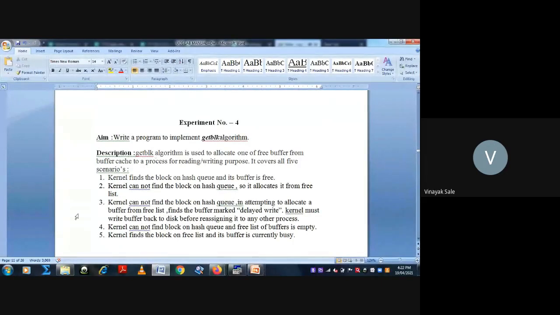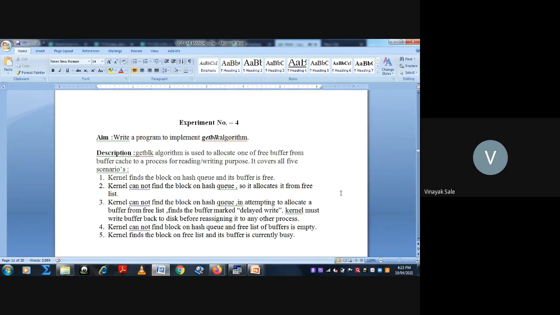First scenario, kernel finds the block on hash queue and the buffer is free. Second scenario, kernel cannot find the block on hash queue, so it allocates a free buffer from the free list.